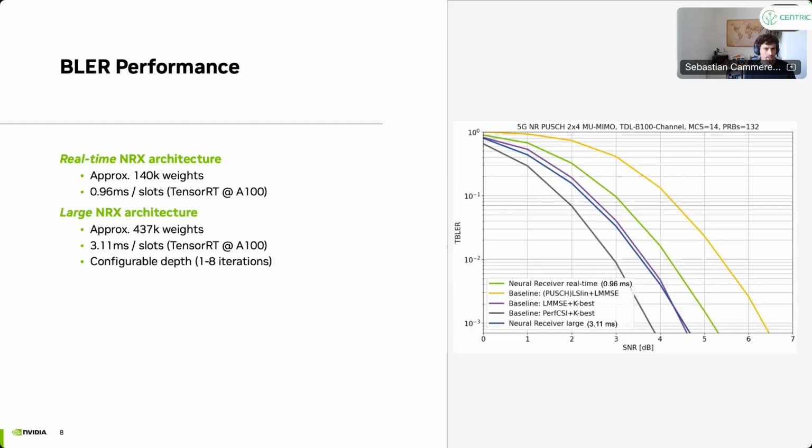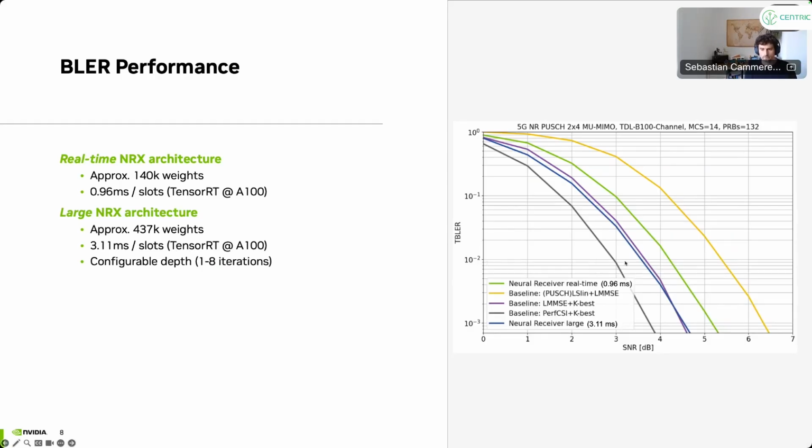Let's have a look at the block error rate performance. This is the transport block error rate, so really on a transport block level. The latency of the real-time architecture is now just below the millisecond, which was the target, running on an NVIDIA A100 GPU. And then the large network is just a baseline of how good it can be. We could add more latency, and that's around 3 milliseconds latency.